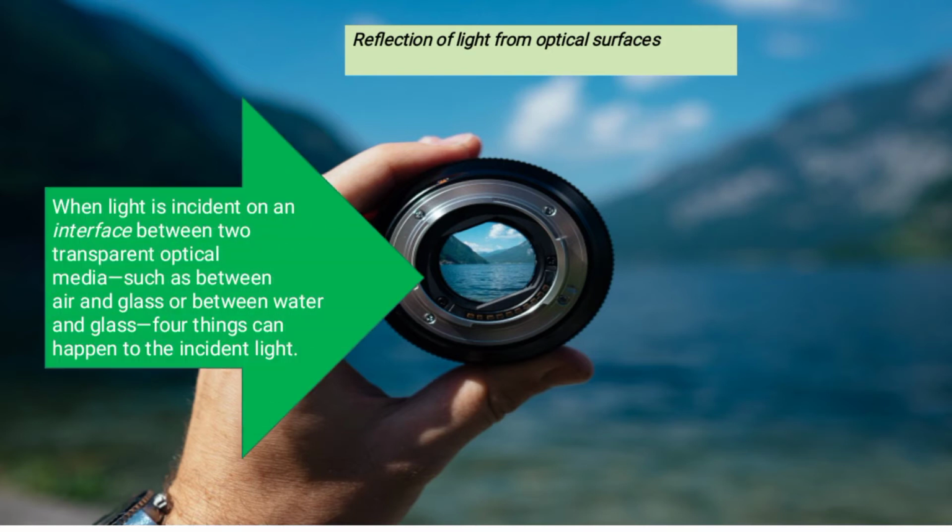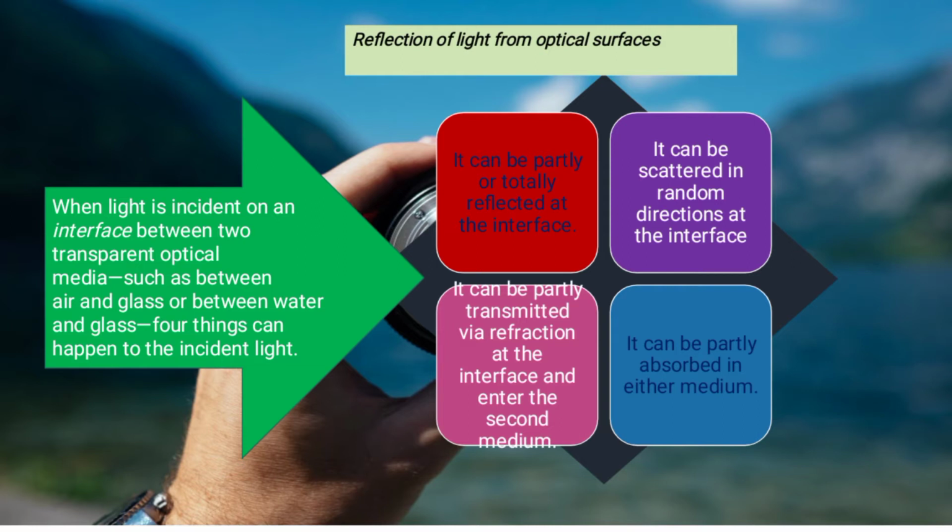Next, we'll see what will happen when the light hits an optical surface. When the light is incident on an interface between two transparent optical media, it may be between air and glass or between water and glass, any one of four things may happen. First, it can be partially or totally reflected at the interface.